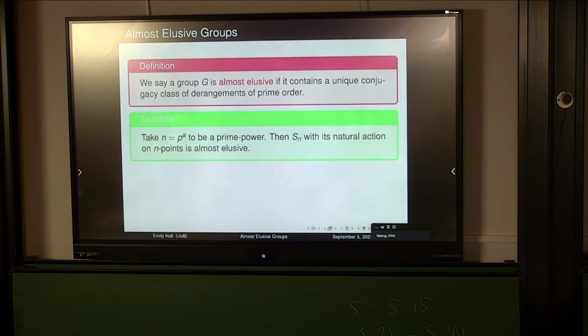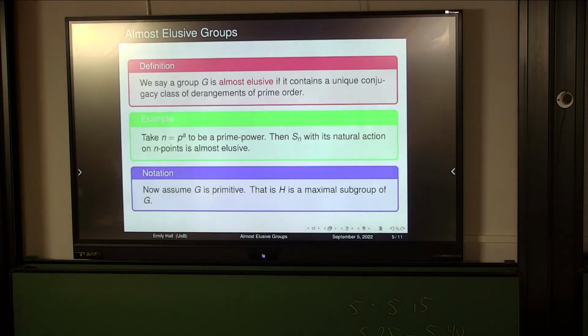If I'm going to have a derangement of prime order in Sn, then it has to be of order p because the prime must divide the degree. And obviously we know if it's going to be a derangement, it can't have any one-cycles, so it's literally just p-cycles. But this means I have a unique cycle shape and thus a unique conjugacy class. Okay, so again, we want to ask this question, can we classify them? And again, classifying the almost elusive groups for the entirety of transitive groups is incredibly difficult. So what we want to do is reduce down to primitive groups again. We're now going to assume for the rest of the talk that this group is primitive, and in particular, as has been stated many times before, it just means that I'm assuming that my point stabilizer is a maximal subgroup.